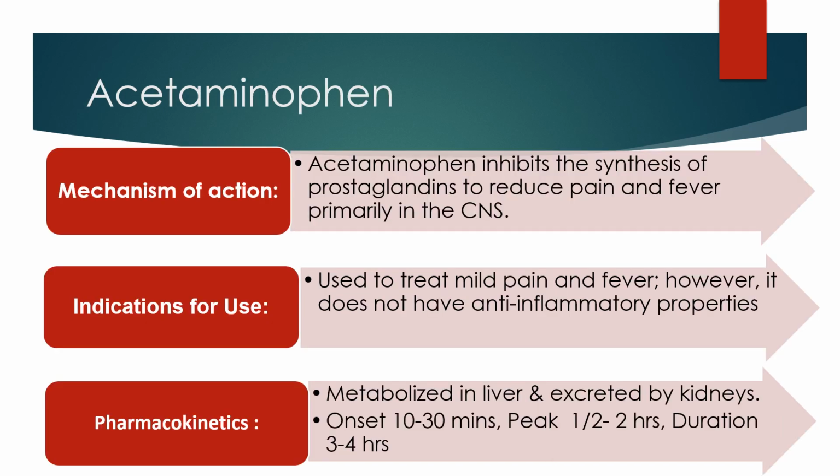So like I said, acetaminophen is a drug all on its own. It's not 100% understood how it works, but we know it works in the brain and the spinal cord, and we know it's not an NSAID, and it has no anti-inflammatory properties. We do know that acetaminophen inhibits the synapses of prostaglandins that may be an inhibitor of pain and fever in the central nervous system. Therefore, we use it to reduce fever and to treat mild to moderate pain.